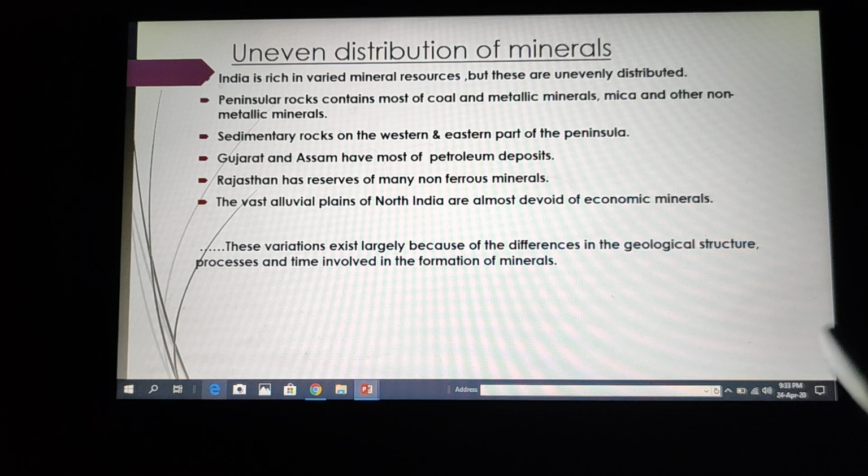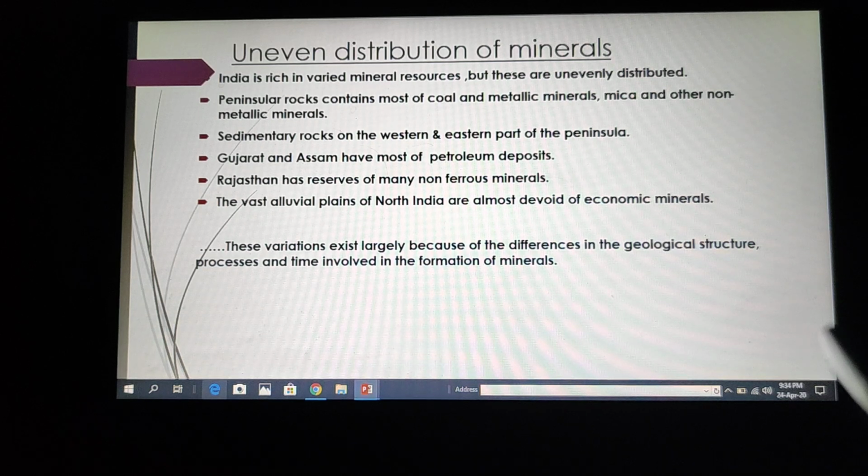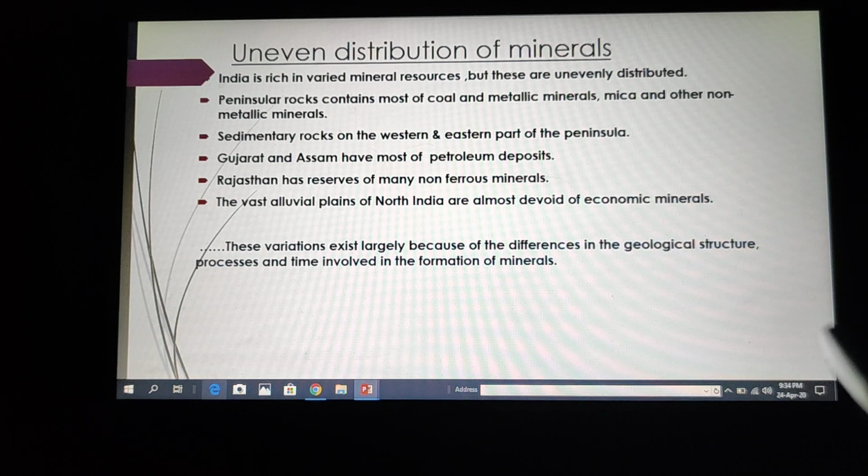Now, why this variation? Why don't we have the same type of distribution of minerals all over the country? The reason is their formation. Each physical division was formed under a different geological period. So the time involved in the formation also differs, and that is why the deposition of minerals also differs from region to region.